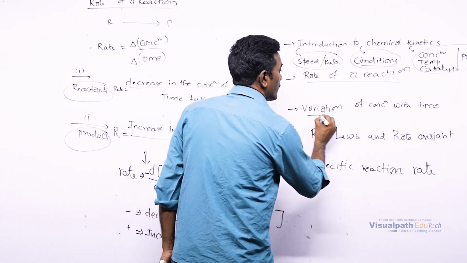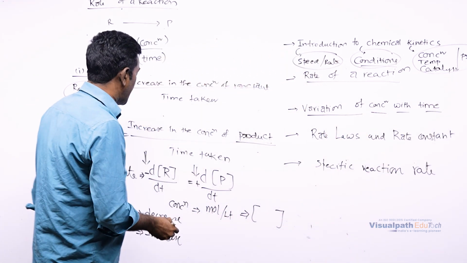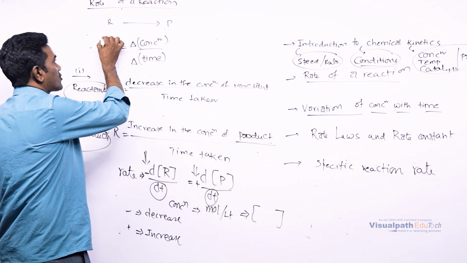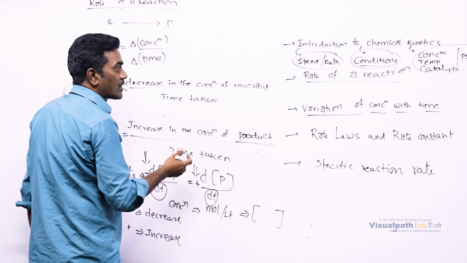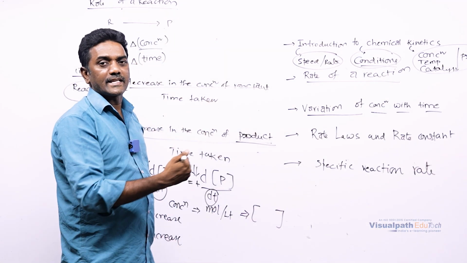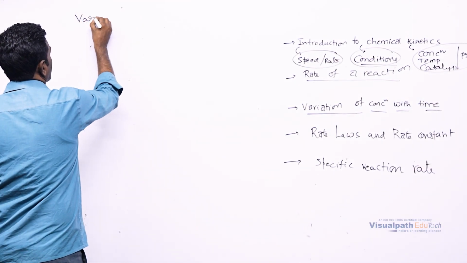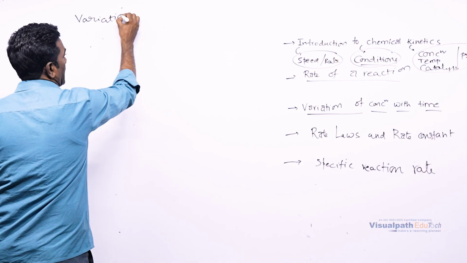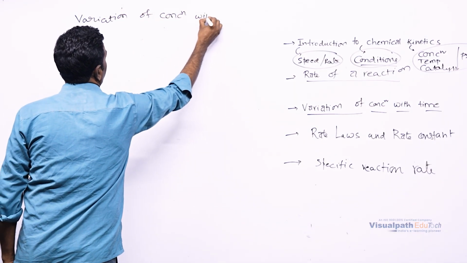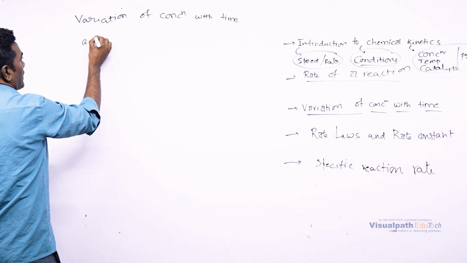Now let us look into the variation of concentration with time. Already we have discussed that: how the concentration is varying with time is called the rate. Now let us look into the change of concentration with time with different examples. Let us take an example to express the variation of concentration with time. First, let me take a general example.